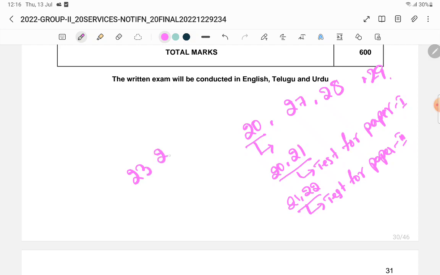On the 23rd and 24th, a test for paper 3. On the 25th and 26th, a test for paper 4. So like that we will finish.